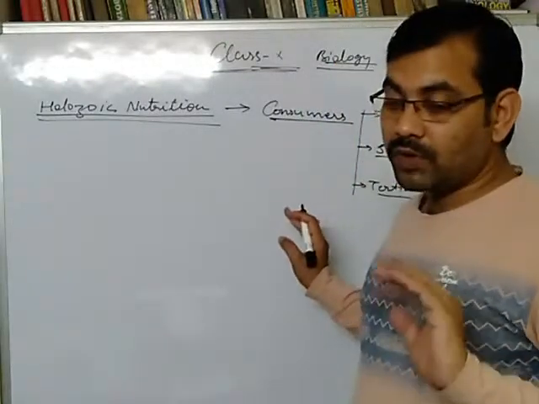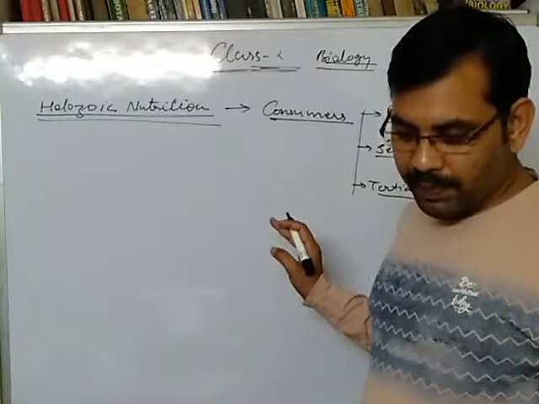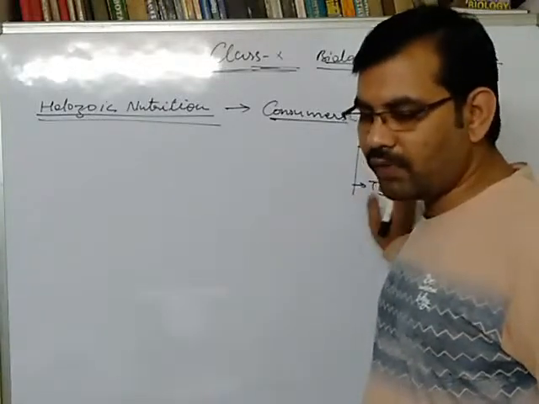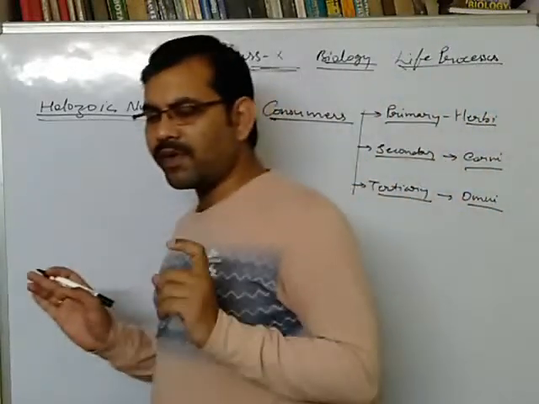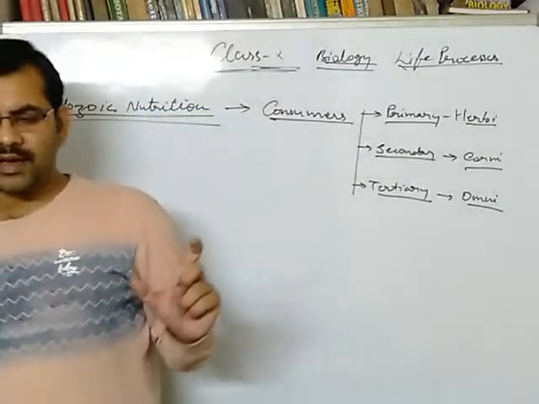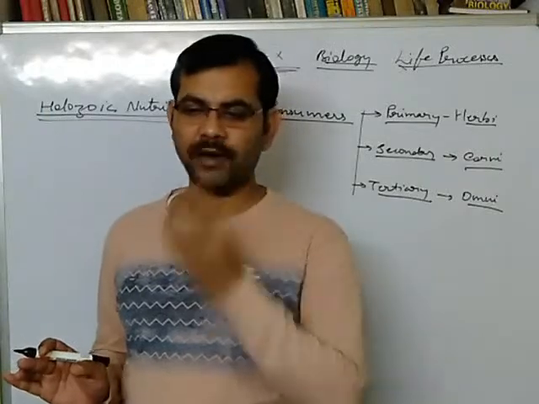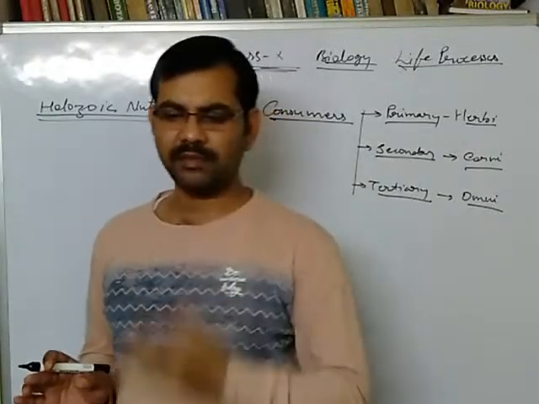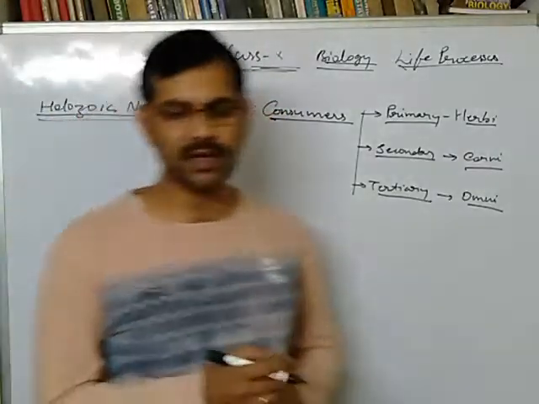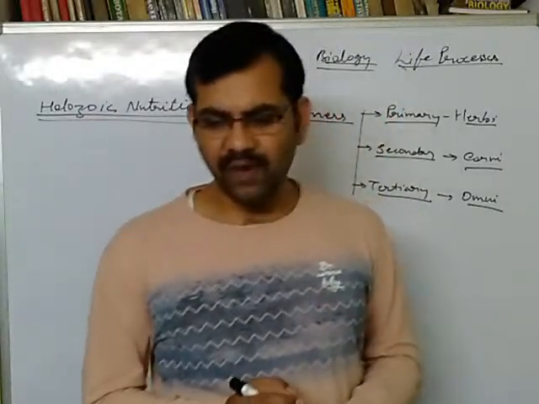Now we should also compare herbivores, carnivores and omnivores. There is a very big difference in their digestive system as well as their teeth structure, their buccal cavity and their dental formula.